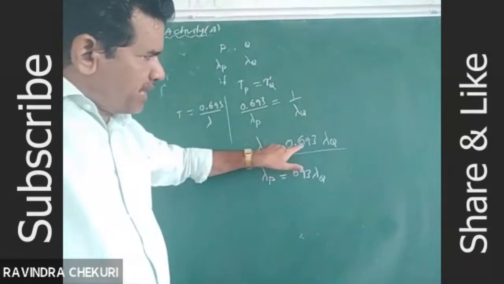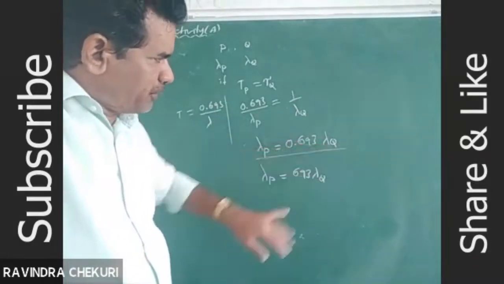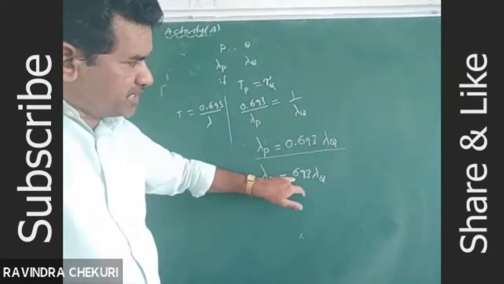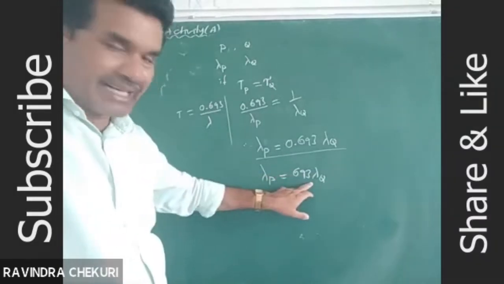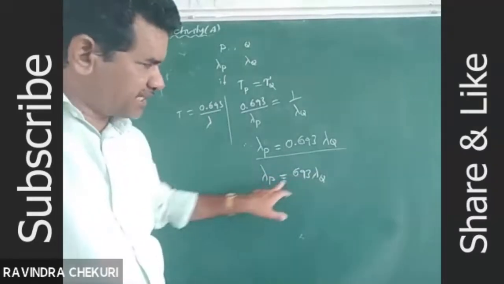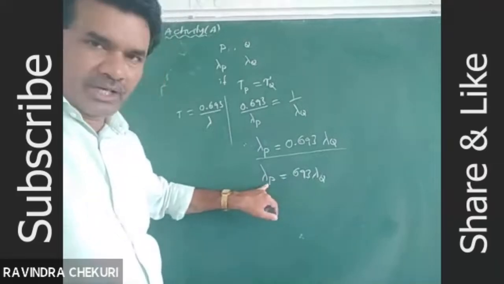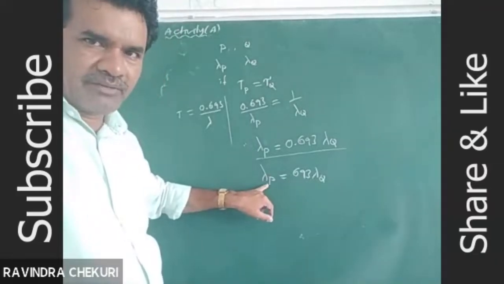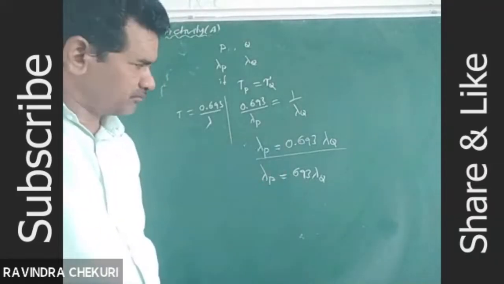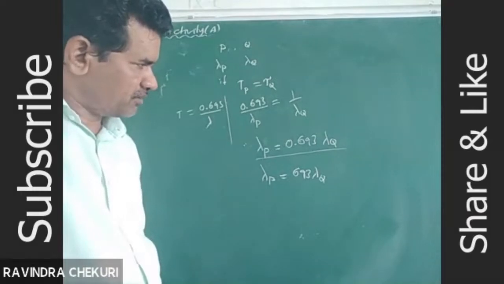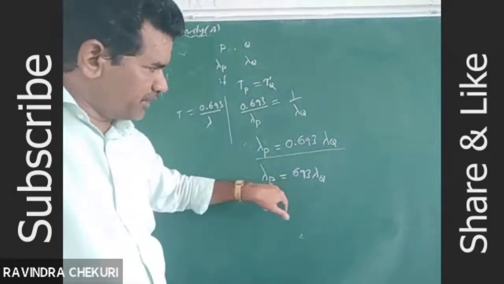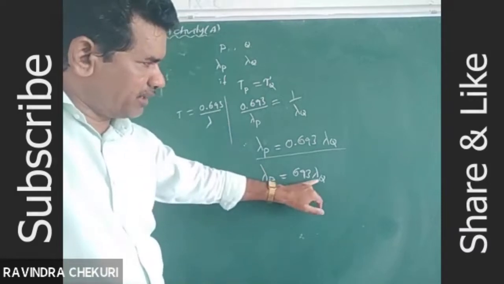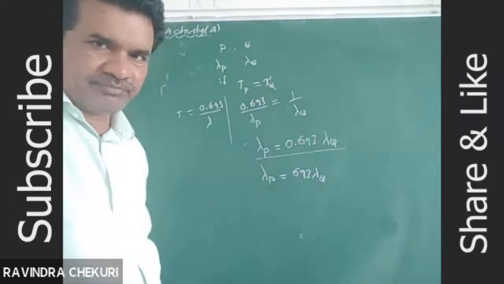Lambda P is equal to 0.693 into lambda Q. Lambda P is equal to 693 lambda Q. Here in the second equation, definitely, no doubt at all, the activity of Q is greater. To equate, you have to multiply lambda Q with 693.